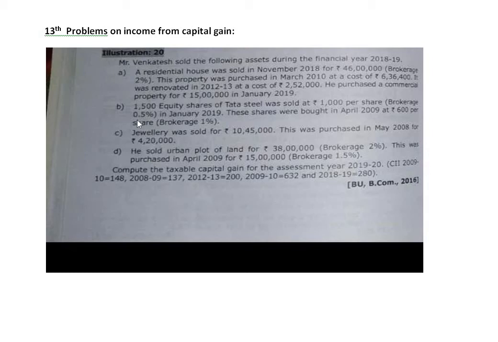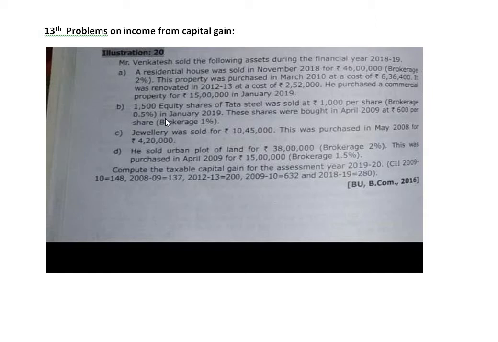In today's class, we will discuss problem number 13 on income from capital gain. Mr. Venkatesh sold the following assets during the financial year 2018-19. A residential house was sold in November 2018 for 46 lakh, brokerage 2%. This property was purchased in March 2010 at a cost of 6,36,400. It was renovated in 2012-13 at a cost of 2,52,000. He purchased a commercial property for 15 lakh in January 2019.